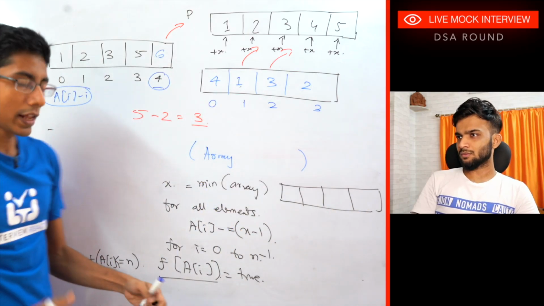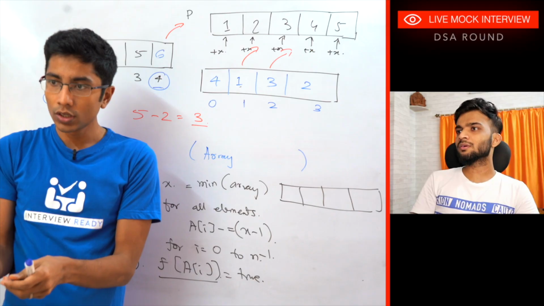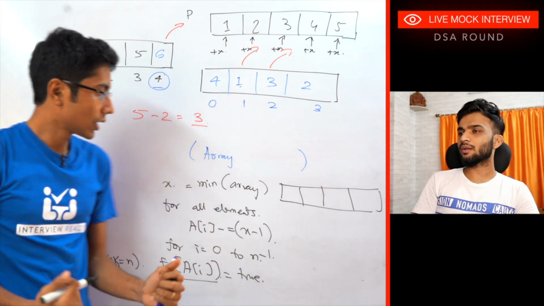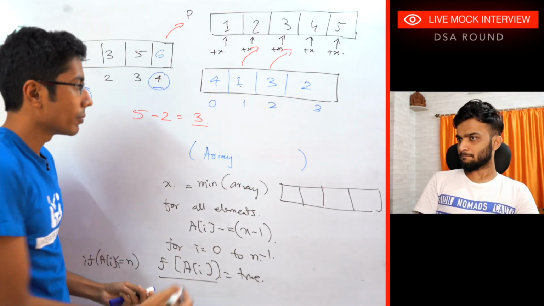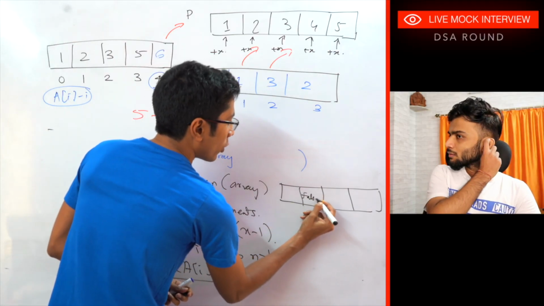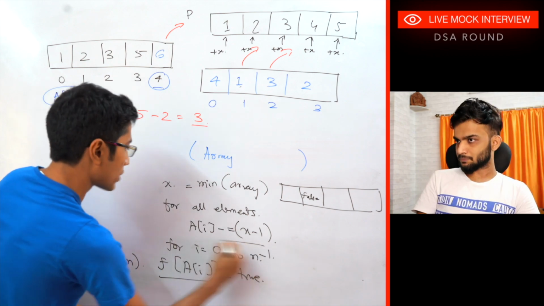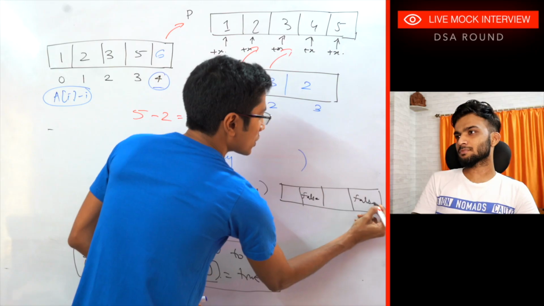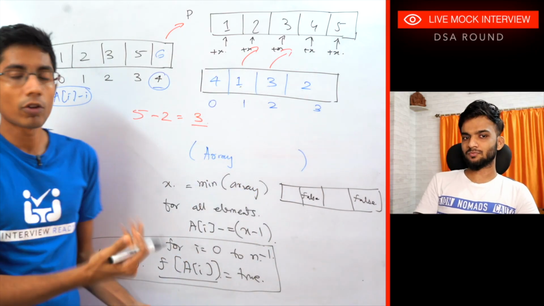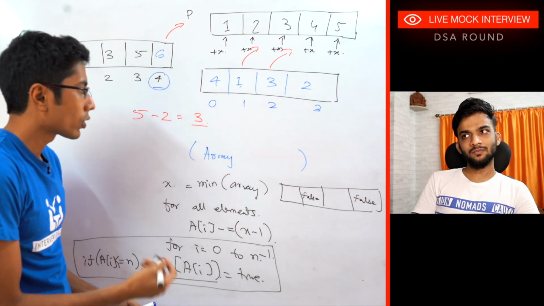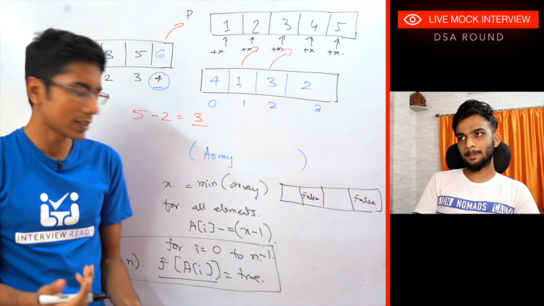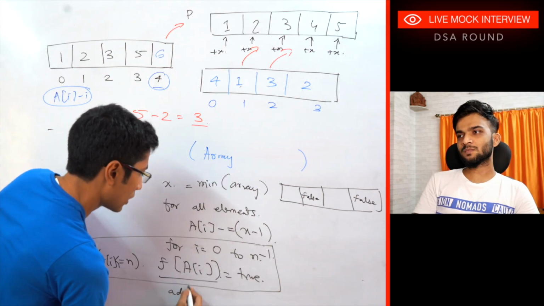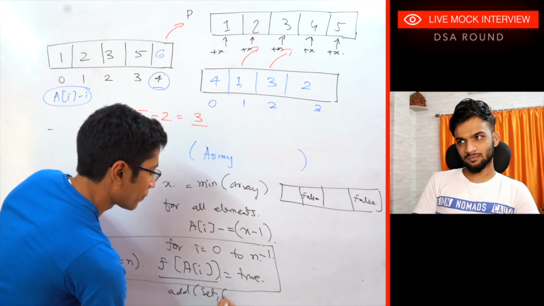So what's happening here is that if you exist in the permutation, then I'm just marking you as true. Okay, I already have you. If you don't exist, then there is a problem, and the people who don't exist will remain false after this for loop is completed. Correct. Now I have the people who are false, and I have the people who are out of bounds also. So I need a way to find out who are the people out of bounds. This should be rather simple. If you don't satisfy this condition, then I just add you to a set. Add a of i to the set.